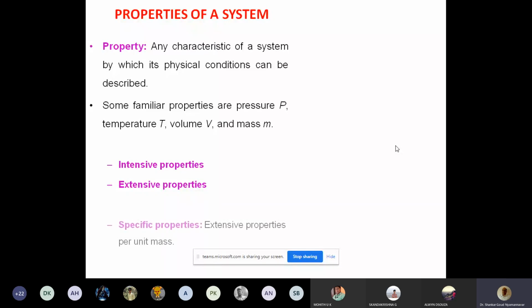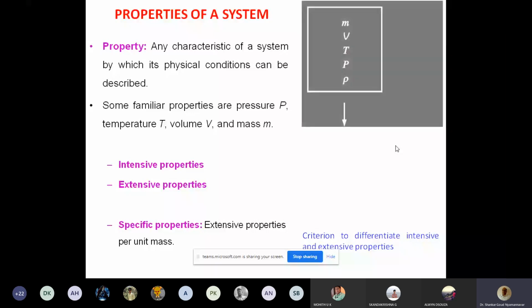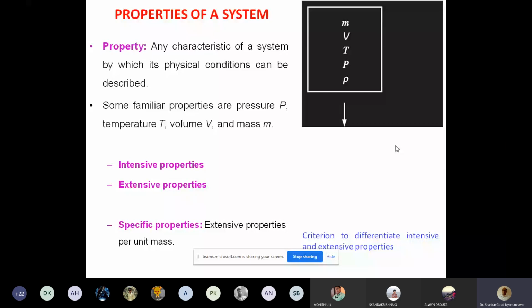Please read this once again. Property, what is property? Any characteristic of a system by which its physical condition can be described. So what are those which can describe the physical condition of the system? What characteristics define the physical condition?